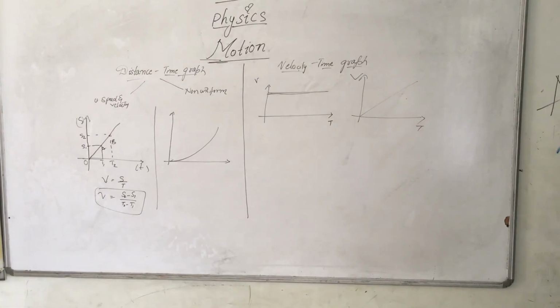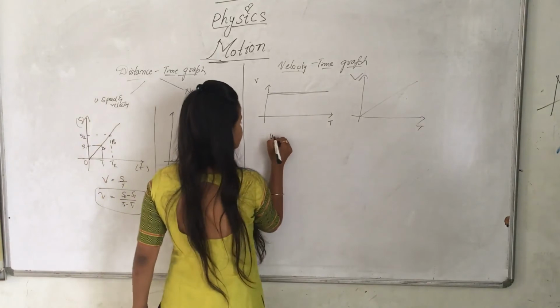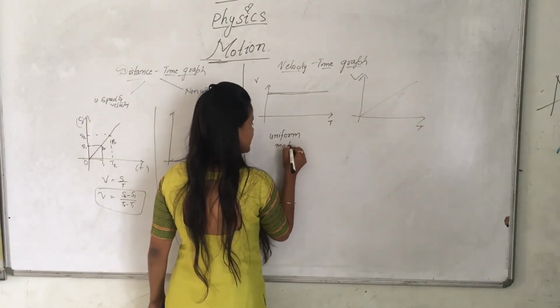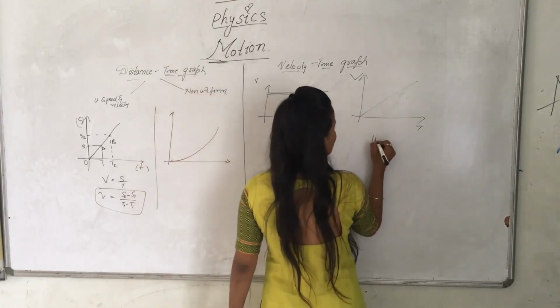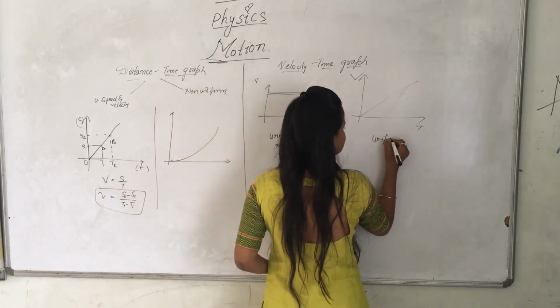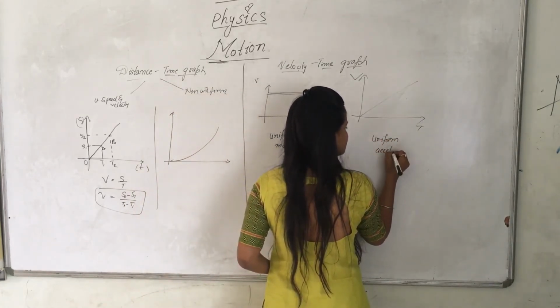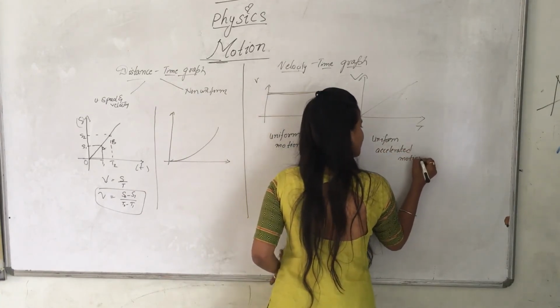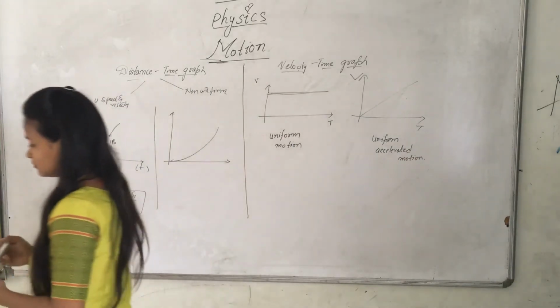Uniform motion and uniform accelerated motion. This is uniform motion. And this is uniform accelerated motion. You understood? Okay.